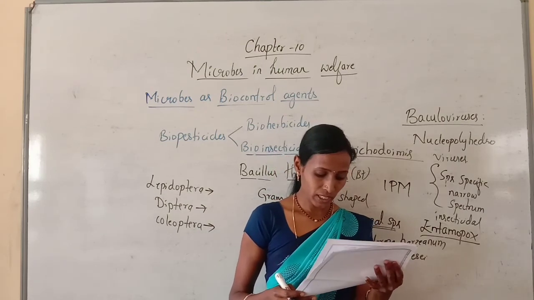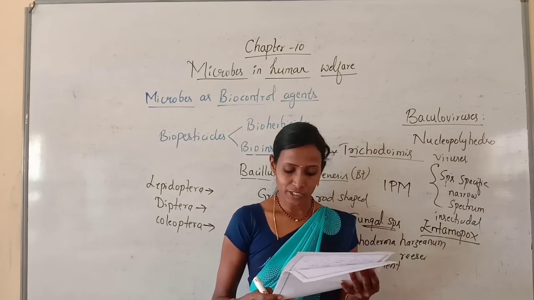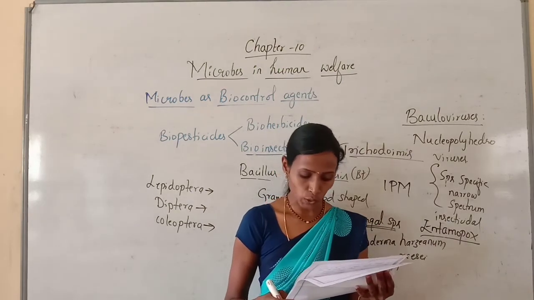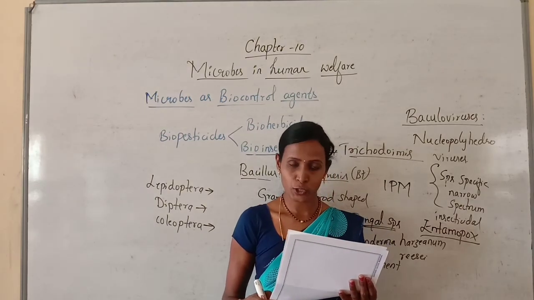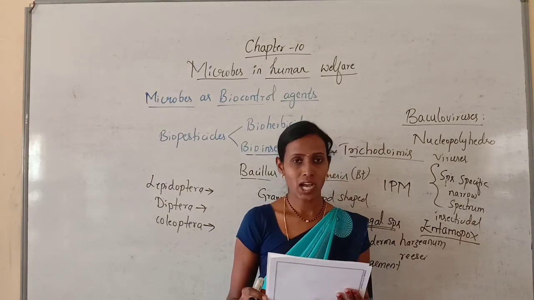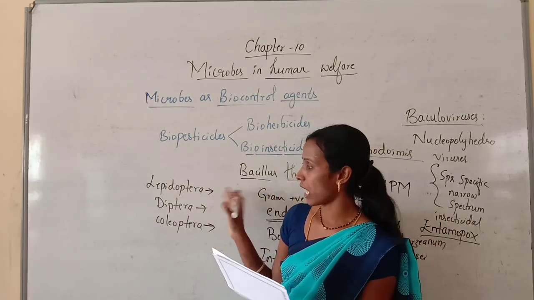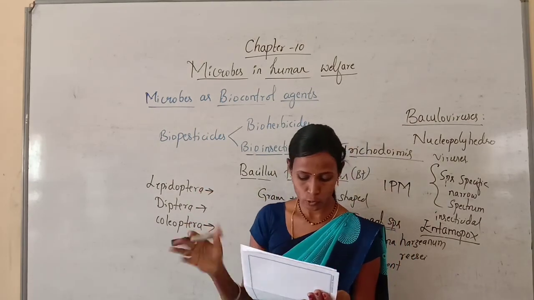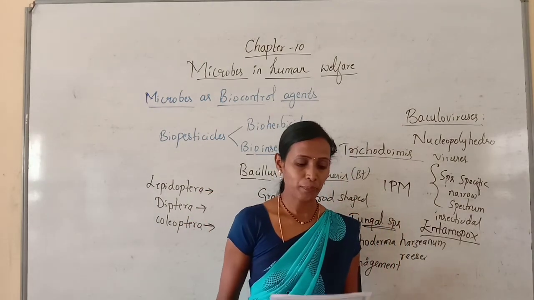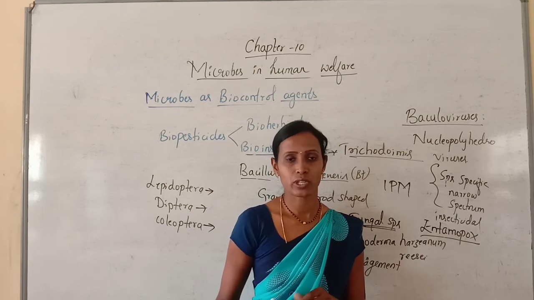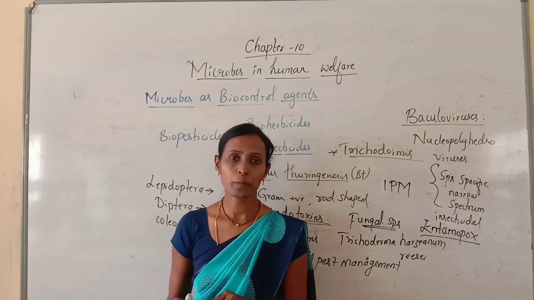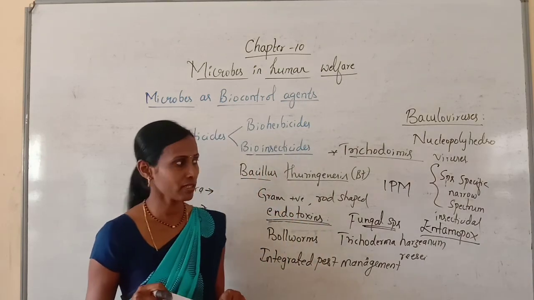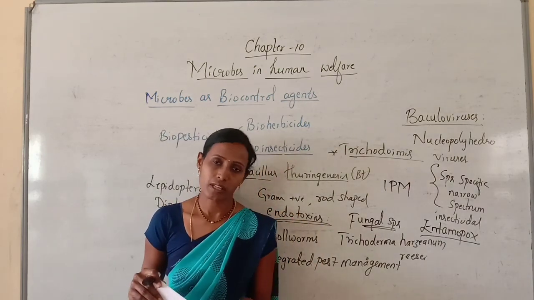And the next question, Bt can kill the insect larvae belonging to option A Lepidoptera, option B Diptera, option C Coleoptera, and option D all. You know, they will kill the larvae of all these three. So option D is correct. So these are a few objective questions related to the topic. In the next class, we will start a new topic, that is biofertilizers, which we will discuss in the next class.